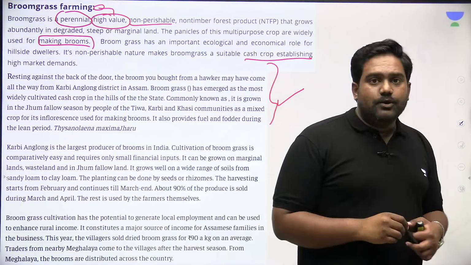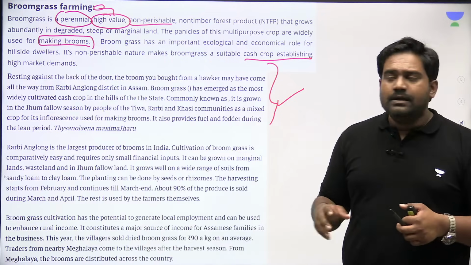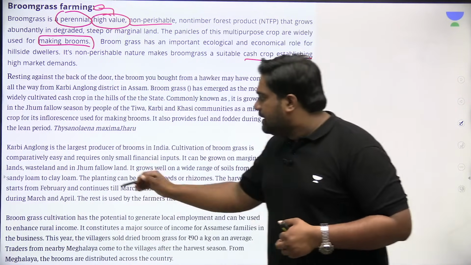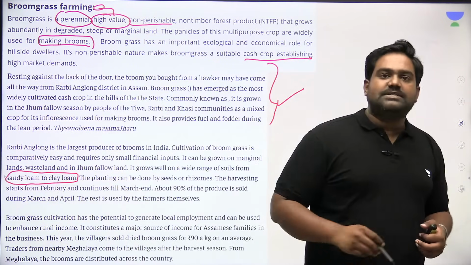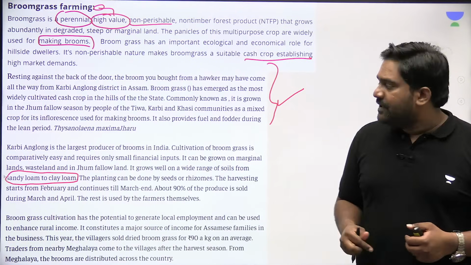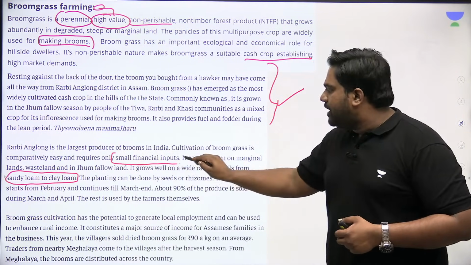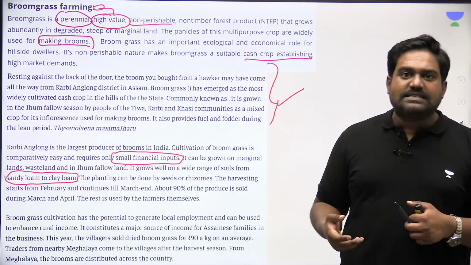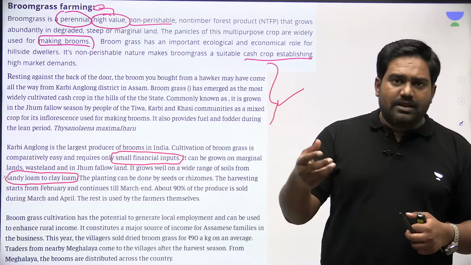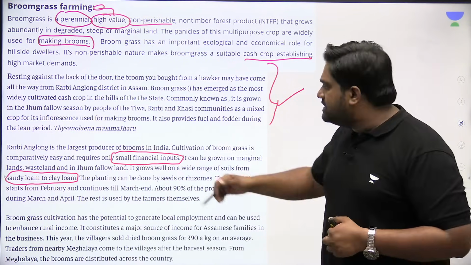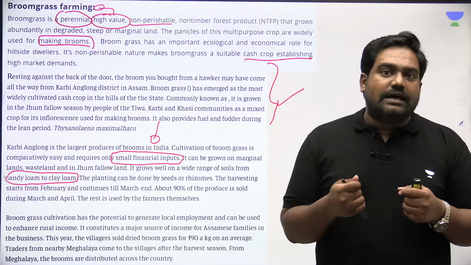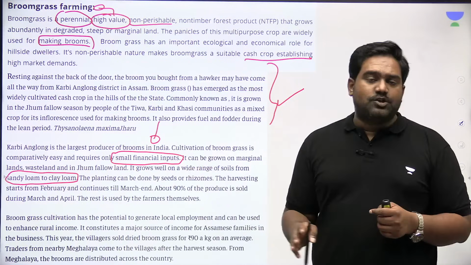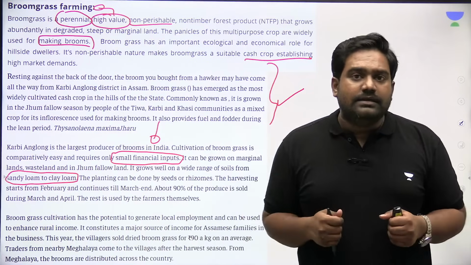Because of its high value in the broom making industry and in the interior industry, it's a good commercial crop, a cash crop for the farmers, and it can be cultivated very easily in different soil types, from sandy loamy soil to clay loamy soil. It is a crop that requires very little financial input. The inputs required are very low, be it fertilizers, pesticides. It can be easily cultivated by the remaining stock or the seeds, right? So farmers need not invest too much on the inputs that are needed. So it's a low investment, high output crop, which is perennial and non-perishable and easy to cultivate across different terrains.